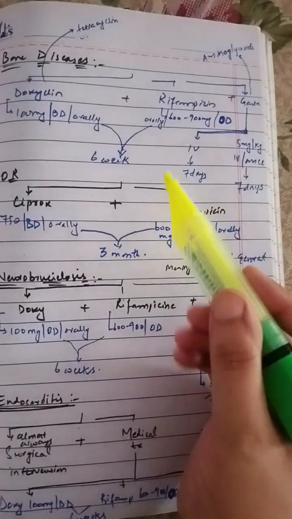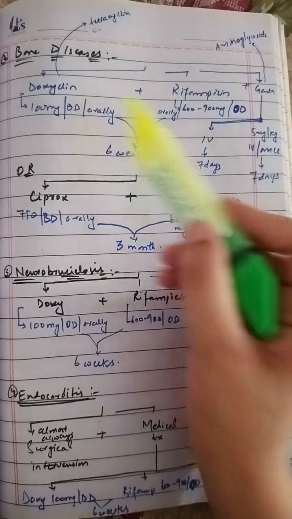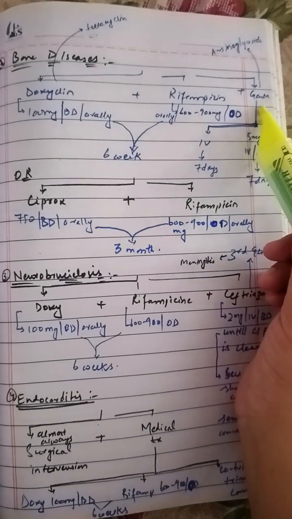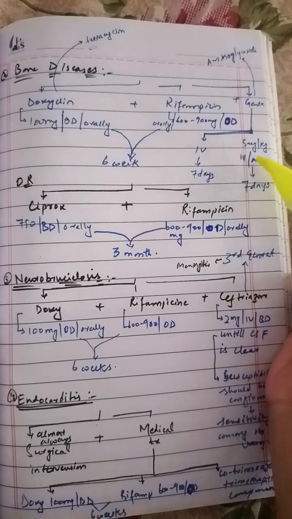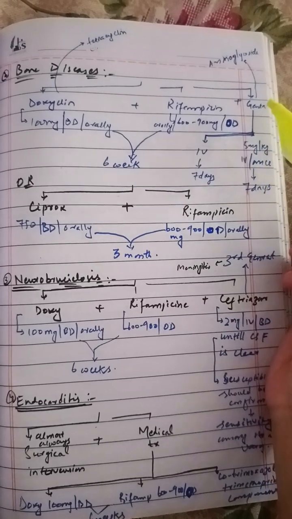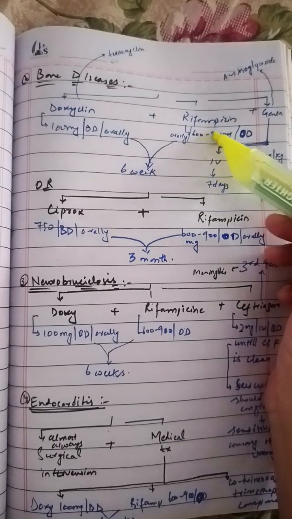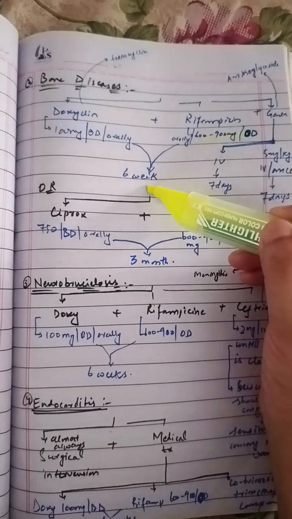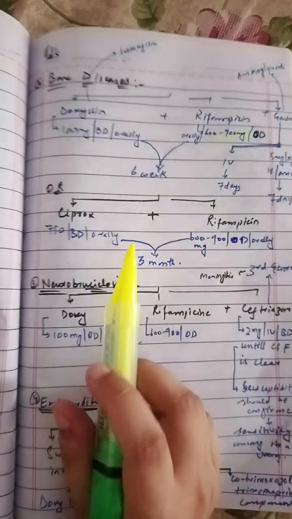If the disease is causing infection in the bone, then we can give doxycycline plus rifampicin plus gentamicin. Gentamicin will be given 5 milligram per kg injection once a day for 1 week, rifampicin dose will be the same, 600 to 900 once a day for 6 weeks, and doxy 100 milligram 2 times a day for 6 weeks.